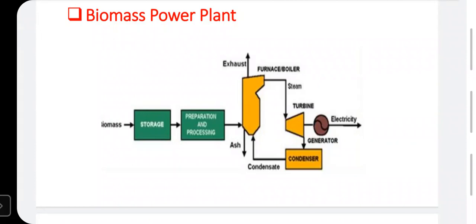And also the capacity of this biomass power plant is very less. In India, the capacity of such power plants is from 1 kilowatt to near about 150 to 250 megawatt. Do you know what the minimum power plant capacity is? 1 kilowatt. That means a biomass plant can be installed for 1 kilowatt.